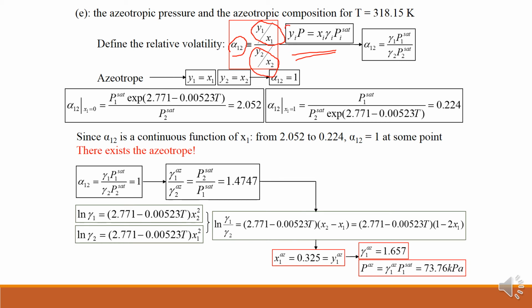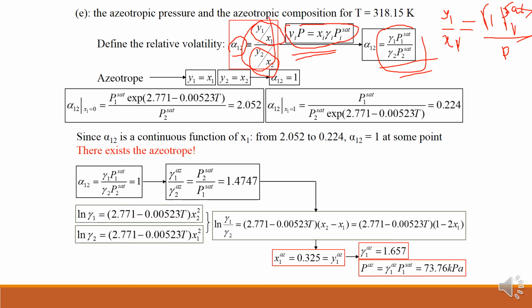See, from this equation, if I apply y1 divided by x1, so y1 upon x1, that is equal to gamma 1 P1 saturated divided by P. Similarly, for y2 upon x2, it is gamma 2 P2 saturated divided by P. And if you substitute here, you will get these values. This, if you substitute here, that is gamma 1 P1 saturated upon gamma 2 P2 saturated.